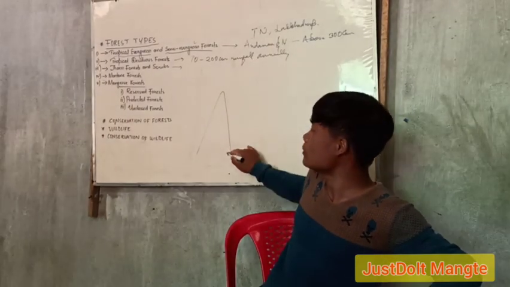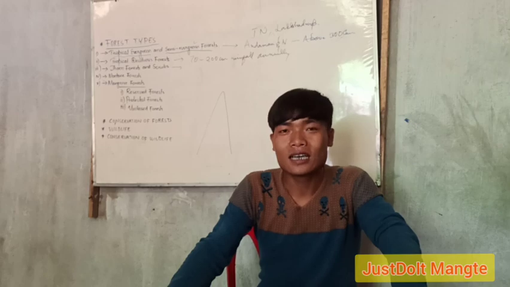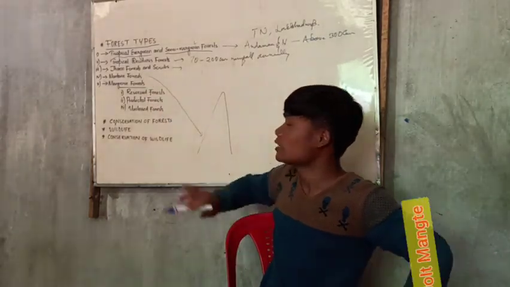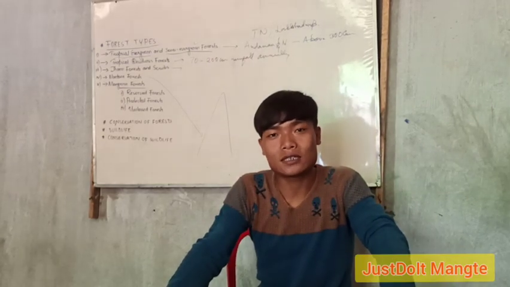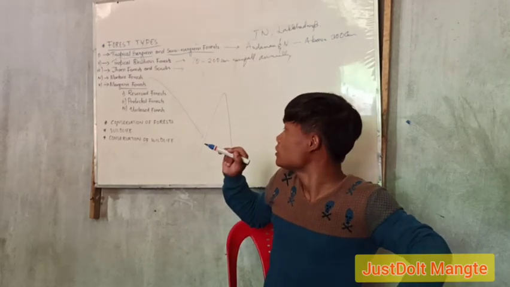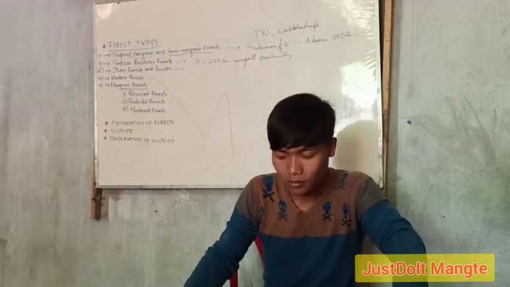Suppose these are the Himalayan mountains, and mountain forest will be found in them. The types of trees found in these Himalayan mountains will vary across altitude.